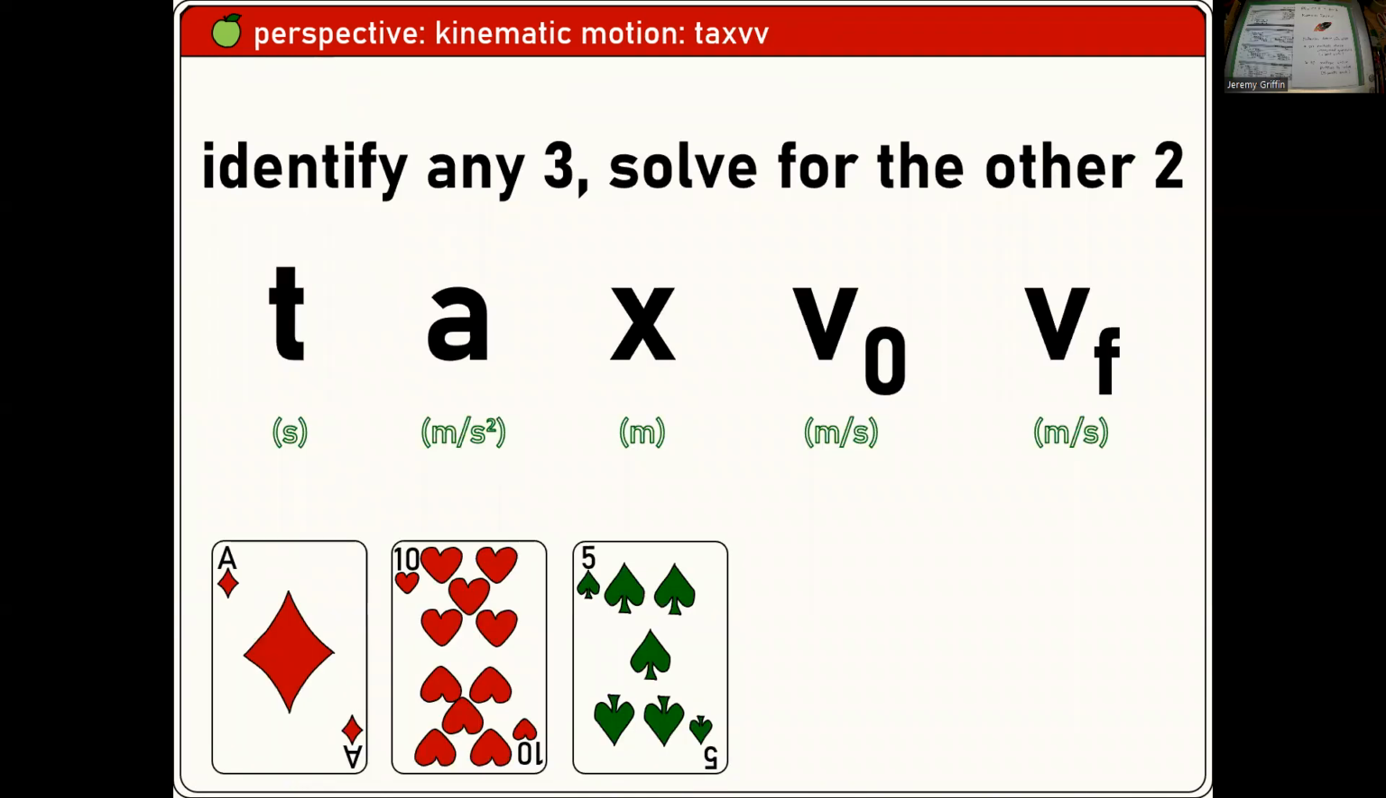Remember this principle: if you can identify any 3 variables, you can solve for the other 2. So you guys could solve for initial final velocity given those 3 values, right? And by the way, that's what the answer ends up being.